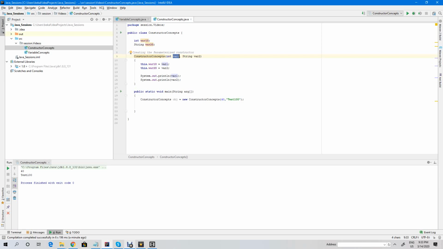So that is the purpose of the constructor, and we will be seeing more concepts like method overloading and constructor overloading in the next session.